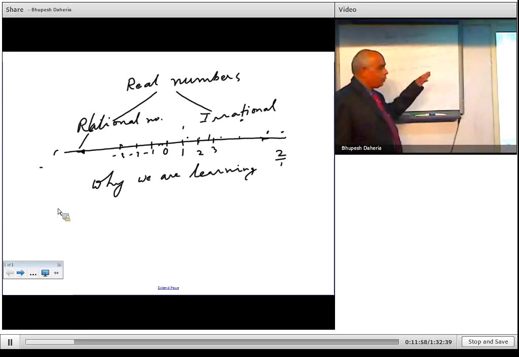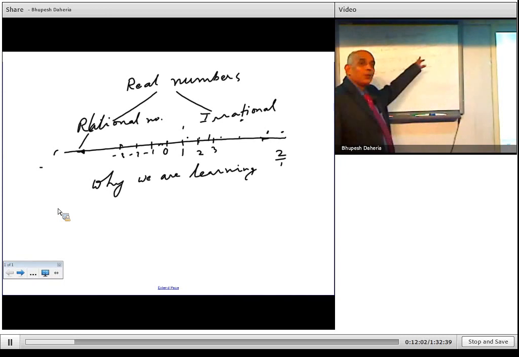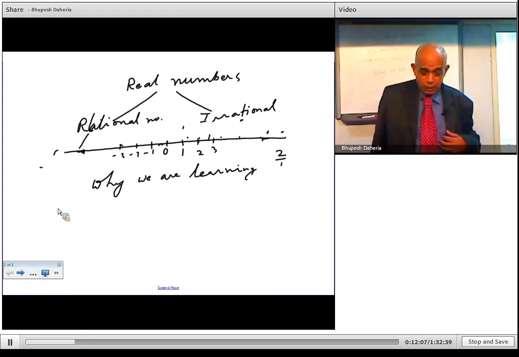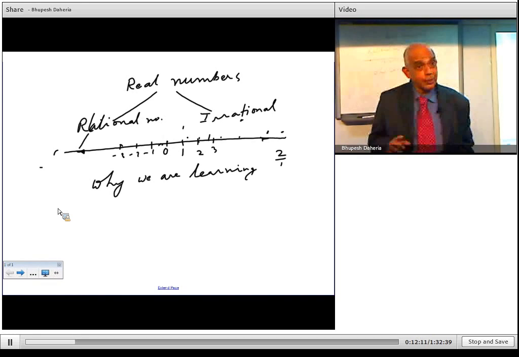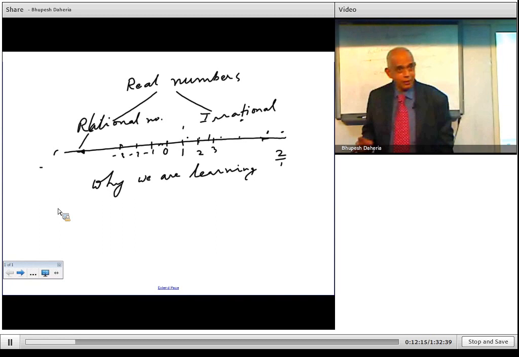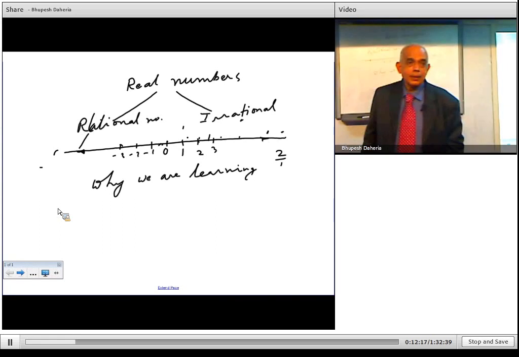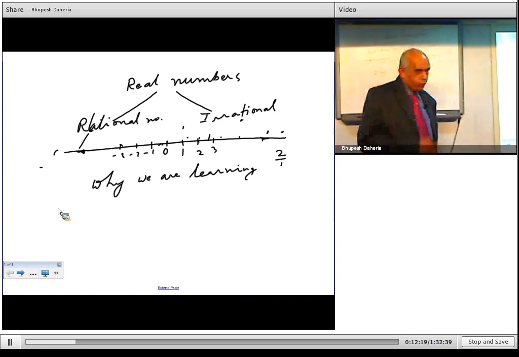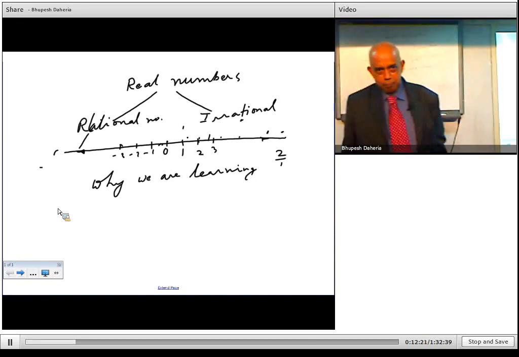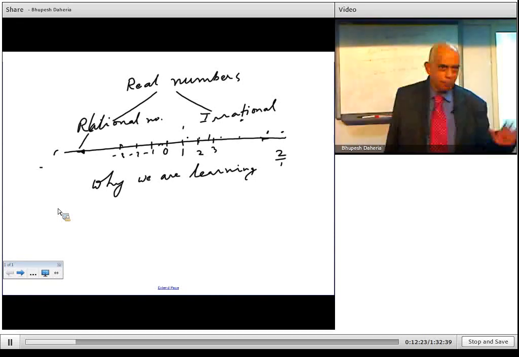What is the meaning of natural number? Natural number means only starting from 1, 2, 3, 4. They are only called as natural numbers. Some of the books, some of the places, they add 0 also as a natural number. That is wrong. 0 is not a natural number. Only positive numbers starting from 1, 2, 3, 4 up to infinity, we can say they are natural numbers. So 0 is not a part of natural numbers.